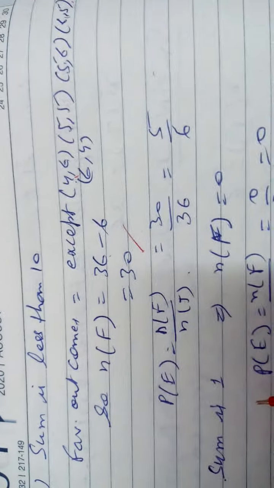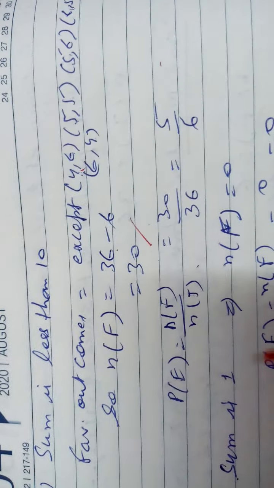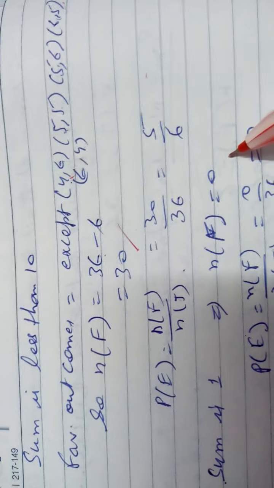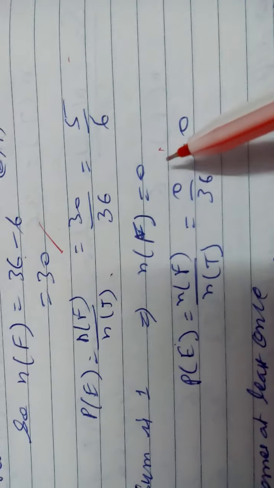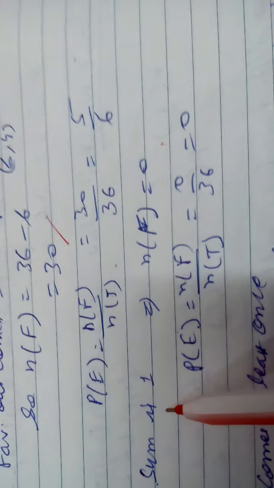Sum is 1. The minimum sum is 1 plus 1, which is 2. So here NF will be 0. The number of favorable outcomes is none, no favorable outcome has a sum of 1. So you are getting 0 by 36.